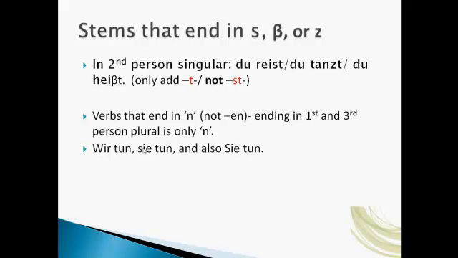And then another one that is irregular that doesn't have en is the verb tun, to do. And this one you would just take off the n and then add the correct endings.